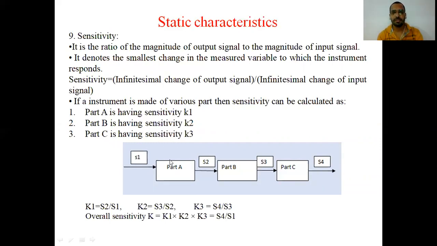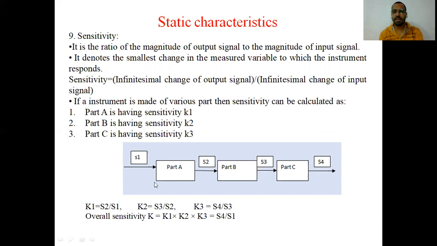If this is part 1, input is coming to this part, S1 is the input, and the output of part A is S2. This output of part A is the input to part B, S3 is the output of part B, and this output of part B is the input to part C, and S4 is the final output. So what is the sensitivity of this measuring system?